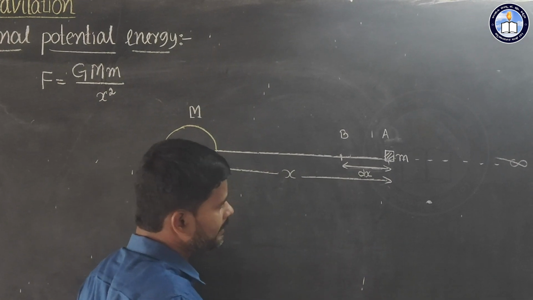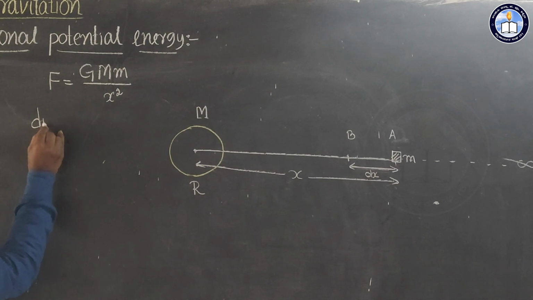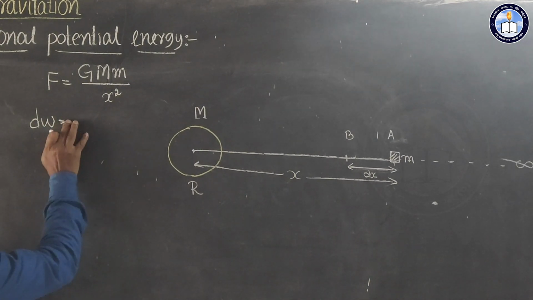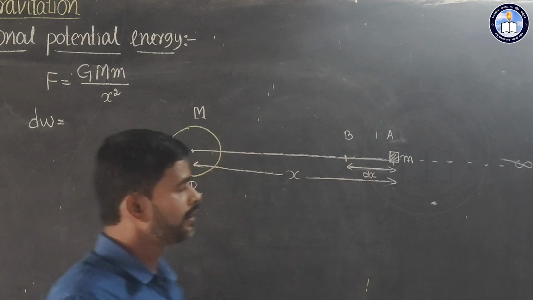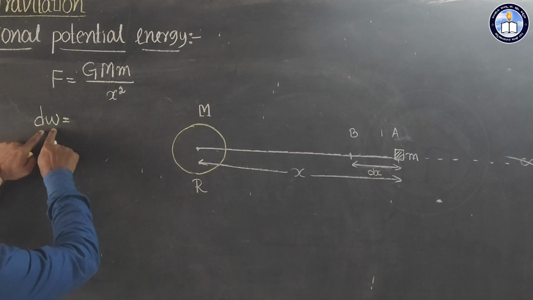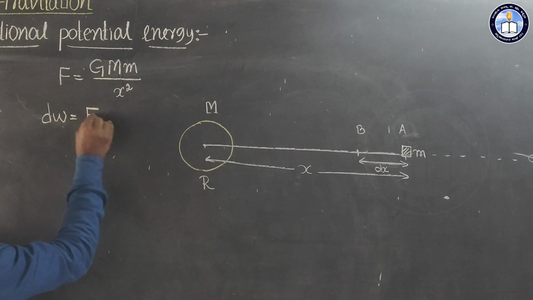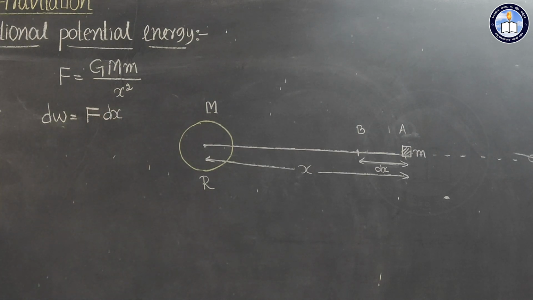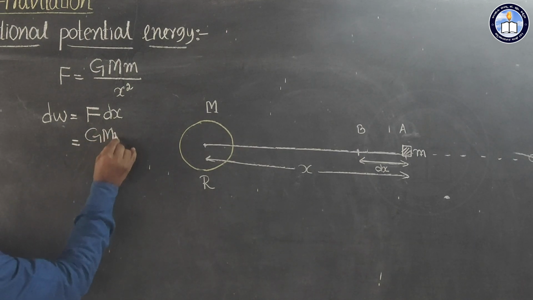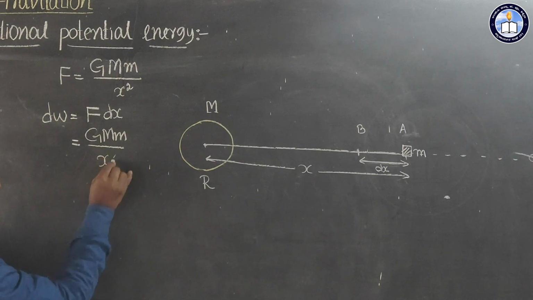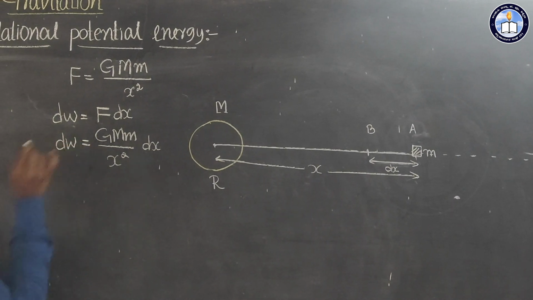If that happens, that is nothing but work done. So that work done I will represent like this, dW. dW is the work done when displacing a body from A to B. Because that is a small distance, I will mention this amount of work, small amount of work done, is equal to, we can write F into dx. So now we can substitute in place of F, we can write G M m divided by x square into dx. So this is dW is equal to.